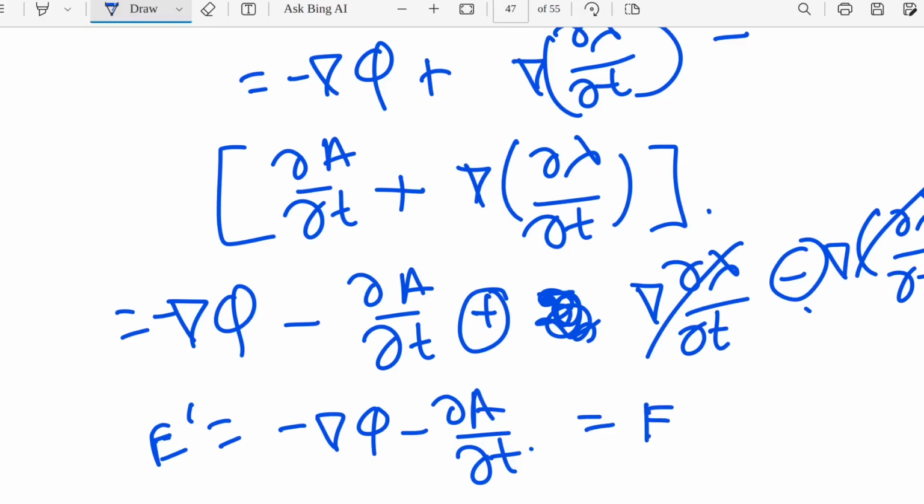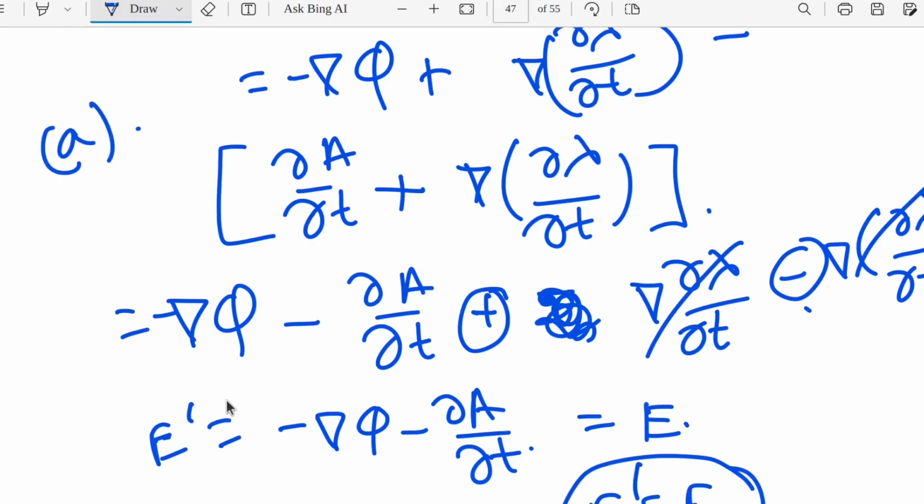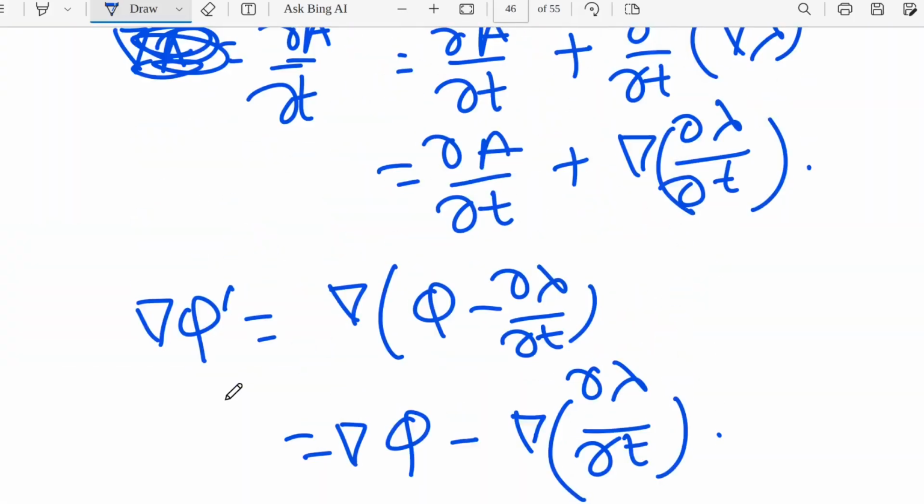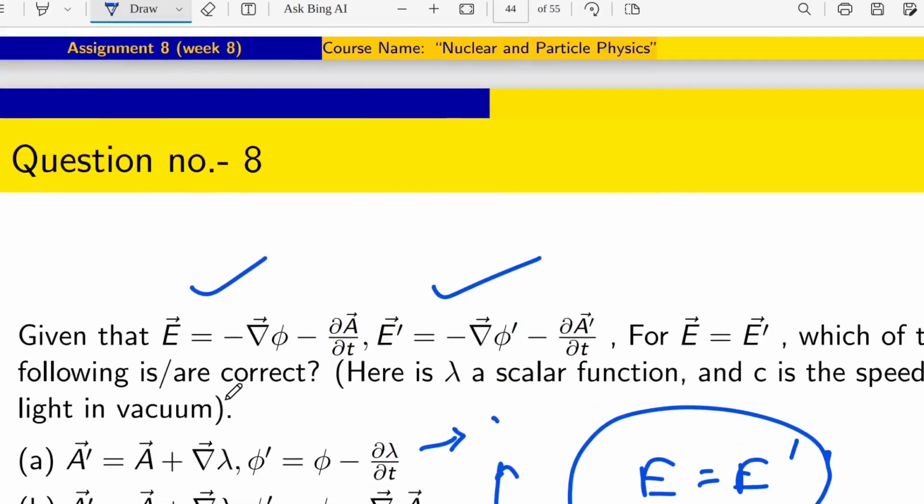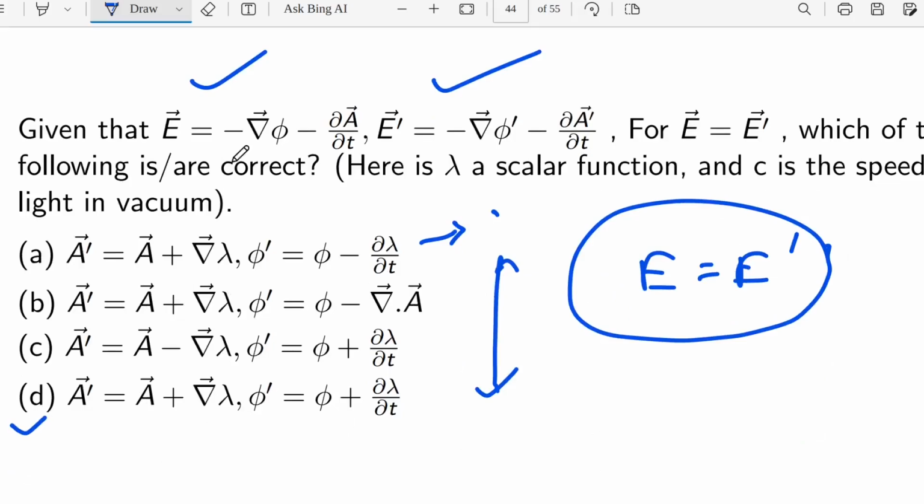So it is nothing but E. So E prime will be E. From that, option number A, whatever the option number A is, that will give the correct answer, that E prime will be E. Actually previously I missed that minus here, so that's why it was not correct.